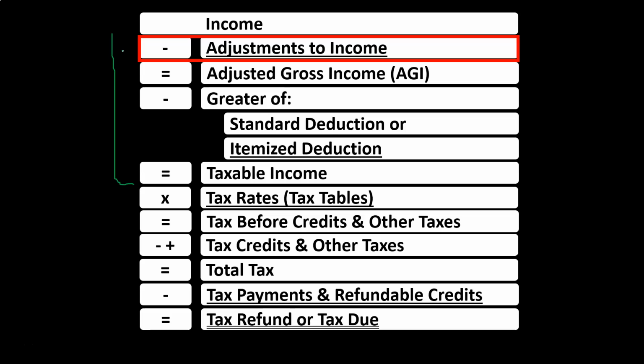So we're on this line item. These are items that we do not have to be picking and choosing between whether or not we're going to itemize or take the standard deduction. So that's going to be a benefit up here. If we qualify for one of these deductions, then we'll typically be able to qualify for it, and we won't have to go over a certain threshold in order to get access to the deduction.